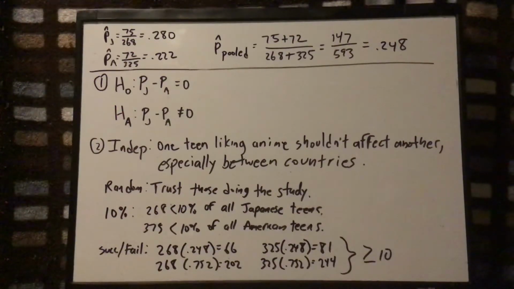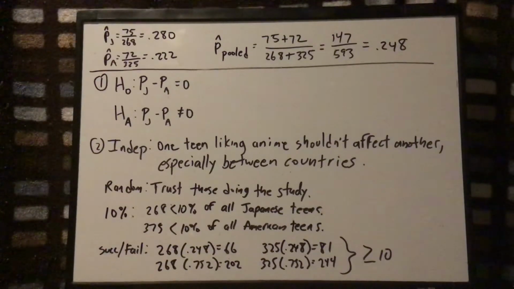But in our case, if we do our study right, if we pick people randomly and broadly, we're unlikely to get a group of friends where one affected the other. So just be careful that the study needs to be done correctly. That's why we don't want any kind of bias. If people do it correctly, it is likely to believe that from random picking across a broad group, one teen liking anime wouldn't affect another teen in the sample.